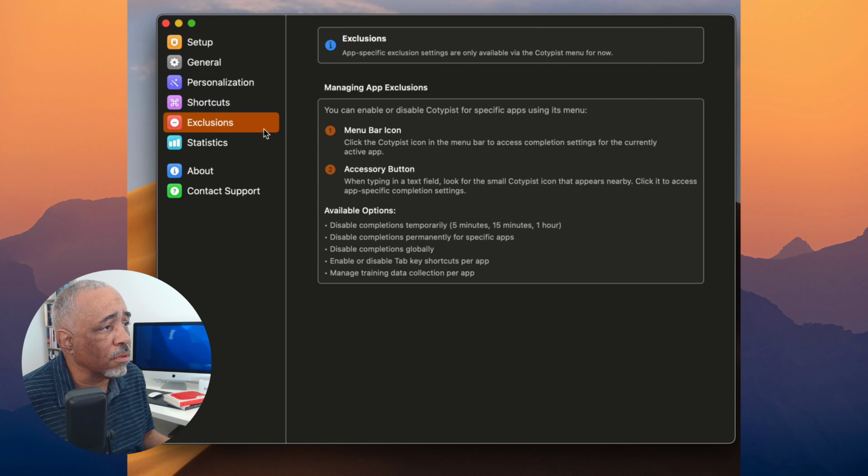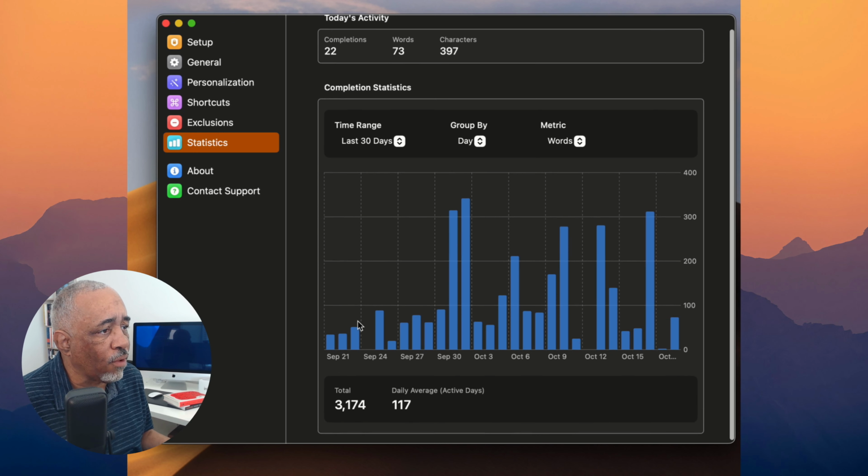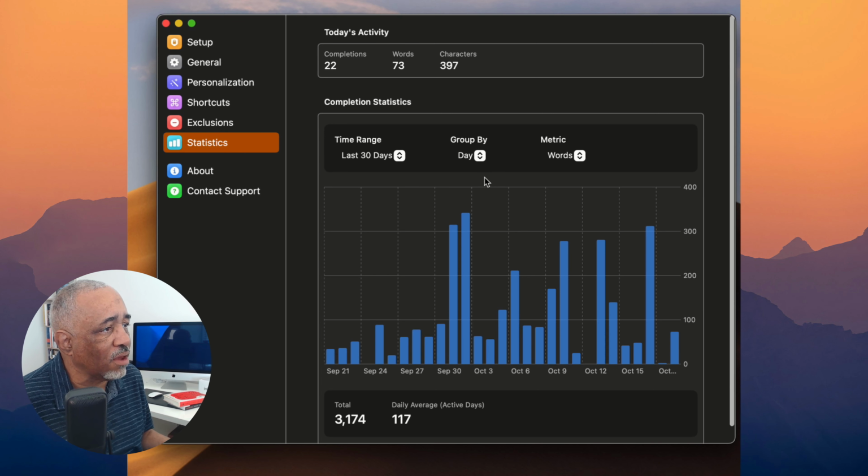Okay, and you can also do exclusions. You can go to the menu bar and click on the Cotypist item, and then ask it to not put suggestions in a particular website or a particular page or a particular application. You do that from within the menu bar there. And then it gives you some stats here. I have 3,174 completions so far, that kind of thing. So a little gamification there.